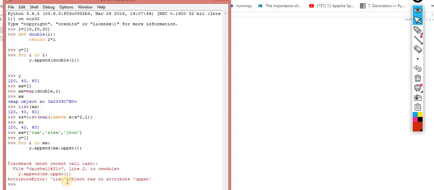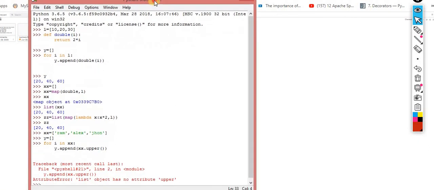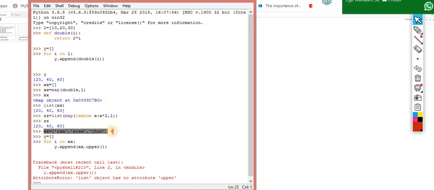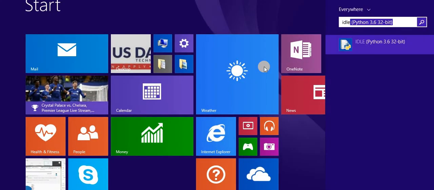Sorry, I think there is some mistake over there. You have to use i here. I made a mistake. I am closing it. Let me reopen it so the picture will be clearer. I am copying this data, closing it, and reopening it.